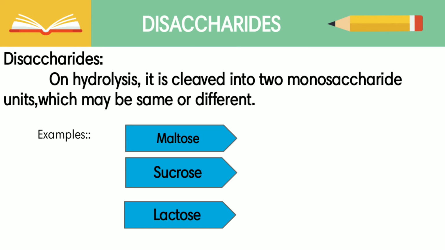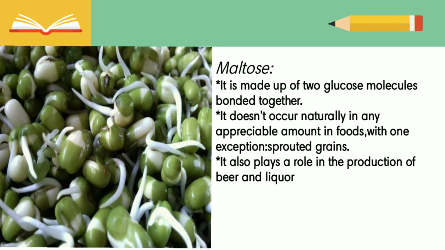Next, disaccharides. On hydrolysis they are cleaved into two monosaccharide units, which may be the same or different. Examples: maltose, sucrose, and lactose. Maltose is made up of two glucose molecules bonded together. It does not occur naturally in any food, with the exception of powdered grains. It also plays an important role in the production of beer and liquor.